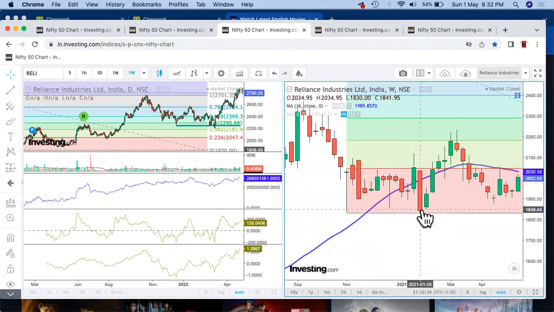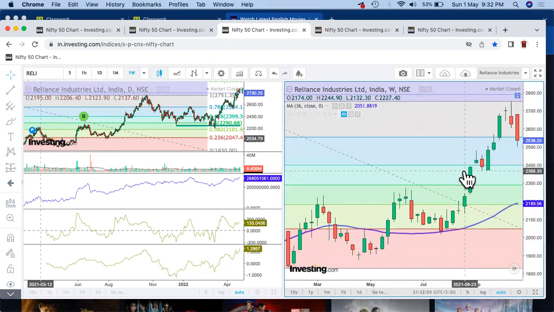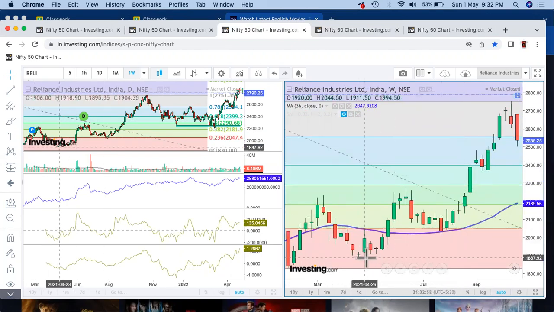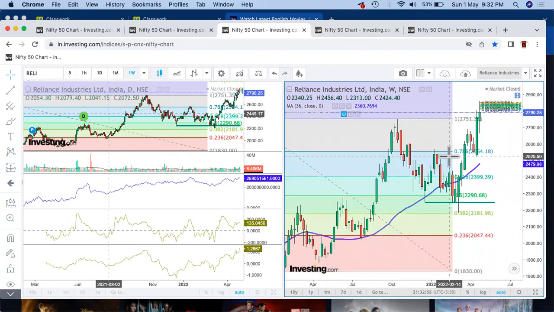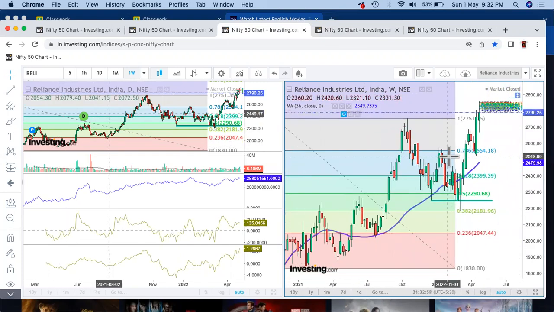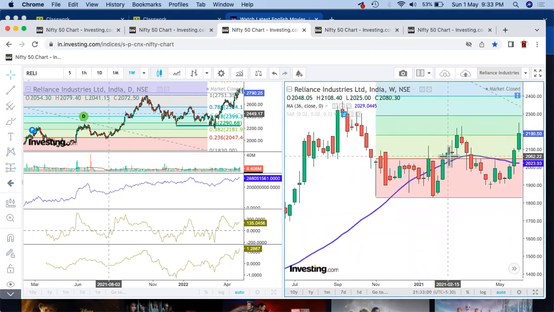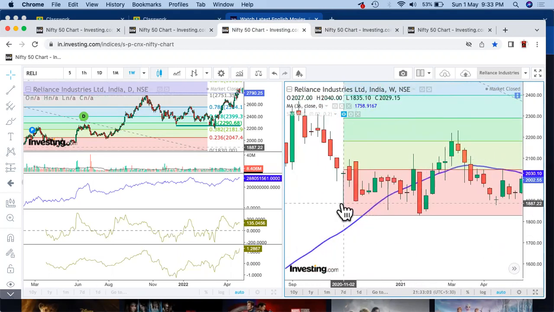I especially remember this part. Why? Because I had kept my stop loss somewhere around this point, maybe the low, which was 1855, and it moved till 1830. It took my stop loss, and after that, it started moving up. Of course, I did take an entry again somewhere around this level, and it went up. But Reliance is a very risky stock, in the sense that it generally hits or maybe takes out the previous low.